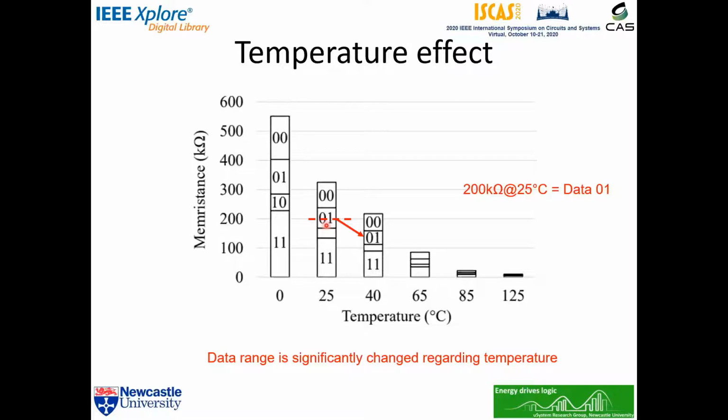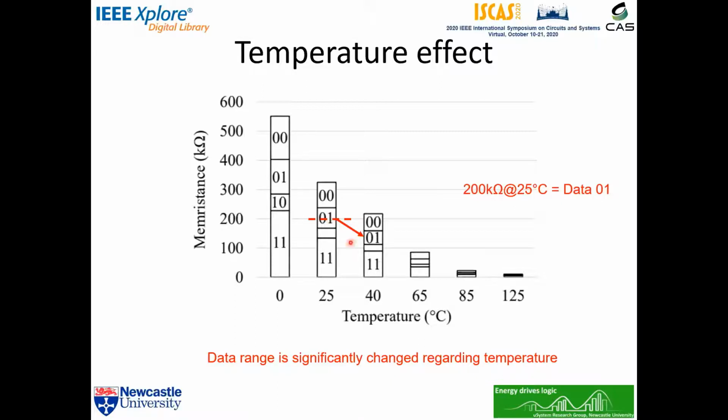And the section below is for data 01, which is between 160 kilo ohms and 230 kilo ohms, and so on. Suppose that initially our Memristance is programmed as 200 kilo ohms at 25 degrees Celsius, which is data 01, represented by the red dotted line.